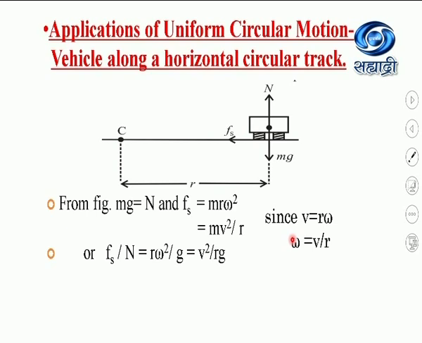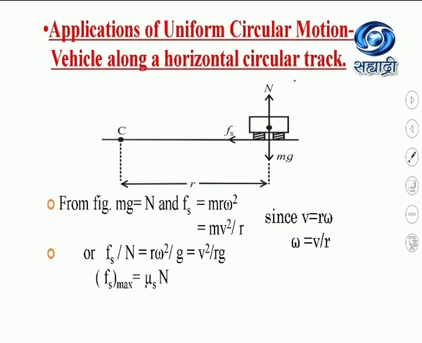Now take the ratio Fs divided by n, which is equal to mv square by R divided by mg. So the m gets cancelled, and this equation becomes v square by Rg.